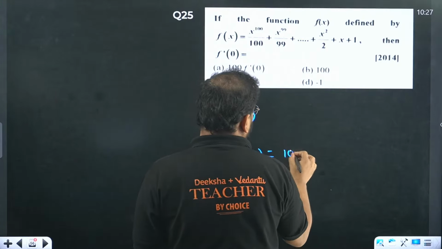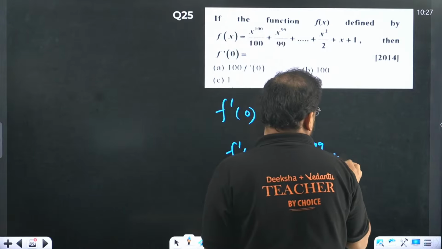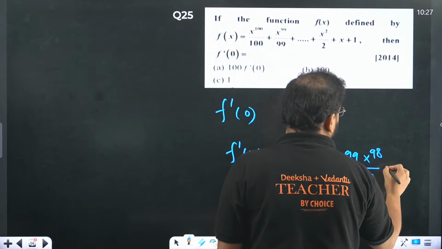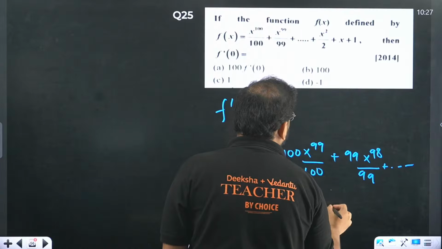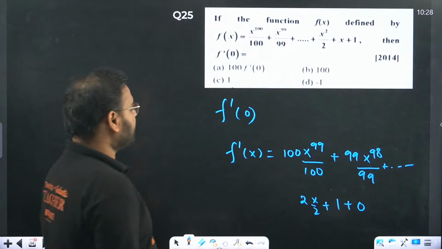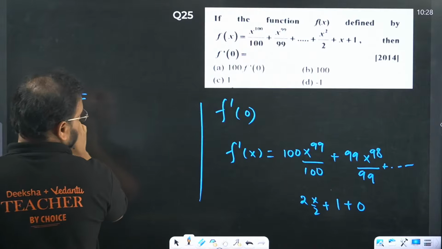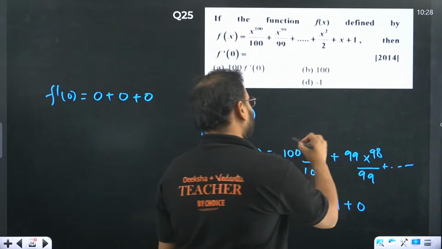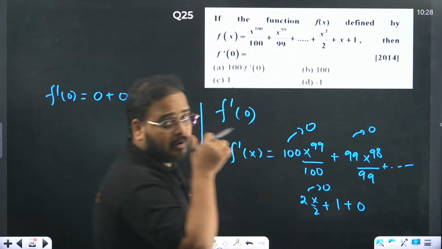You get over here 100 x power 99 by 100 plus 99 x power 98 by 99 plus ... x square becomes 2x by 2, plus x becomes 1, and this becomes 0. This becomes 0. Now if you check carefully, substitute here f dash of 0. Everything will become 0 wherever you have x. Wherever you have x, this will become 0, 0, 0. This is already 0, so you have only 1 left basically.